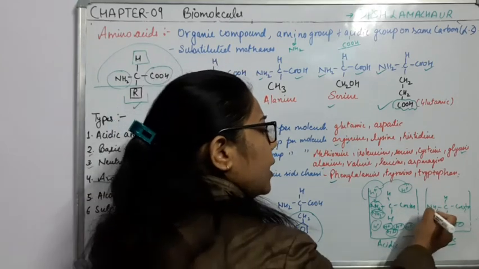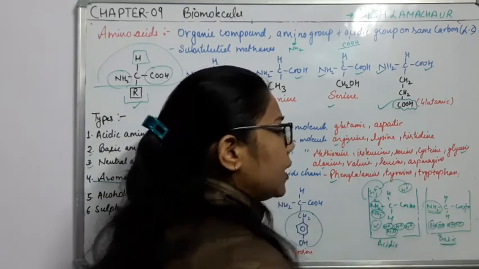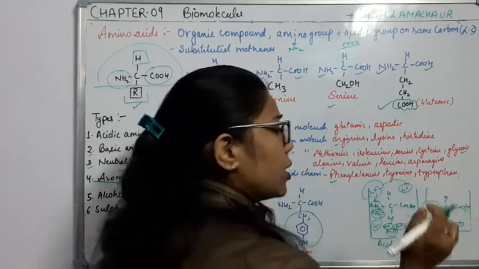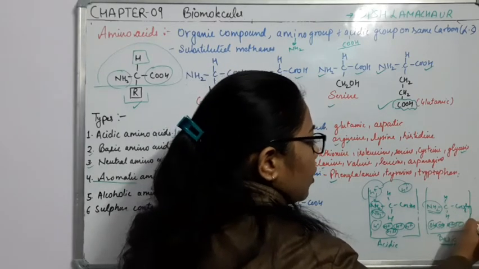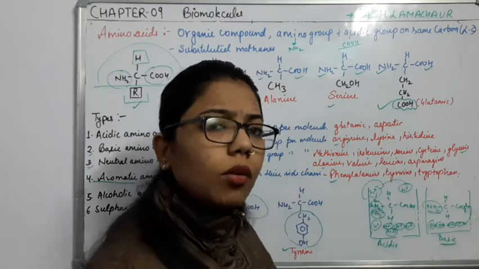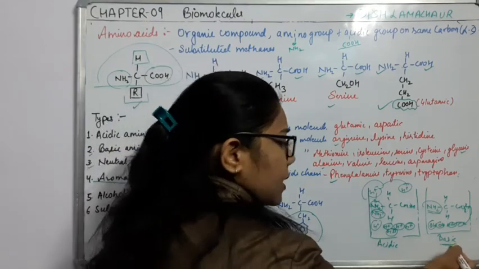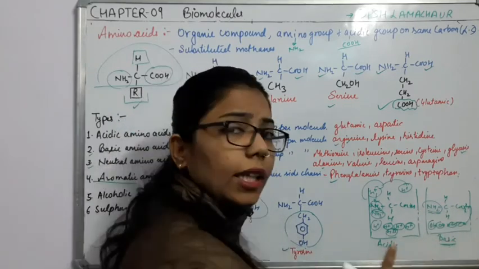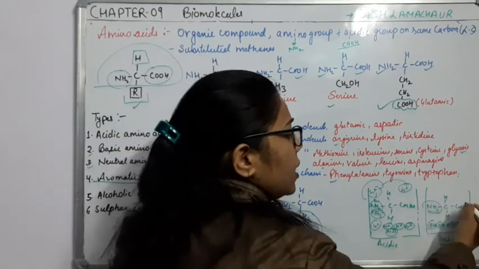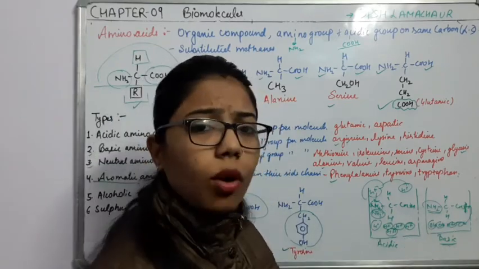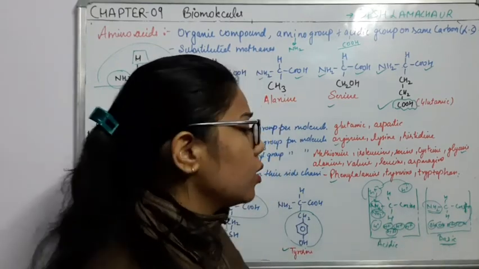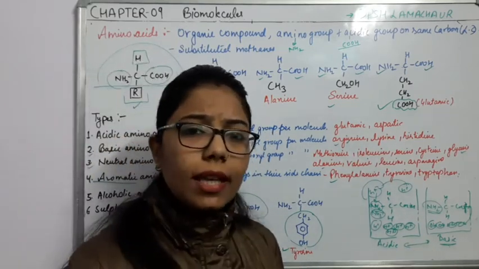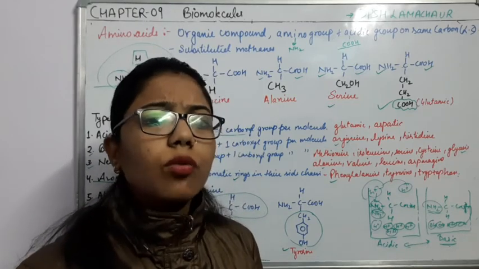So now this NH2 will not be able to accept this hydrogen, which is breaking down from this acidic group. Why? Because as it breaks its bond, the hydrogen will add with the OH group and form water. So what is happening? In basic medium, this amino acid will not act as a base, it will act as an acid. Why? Because it is giving out its hydrogen from the COOH group and forming water. So in this type of condition, they behave as acidic as well as basic.